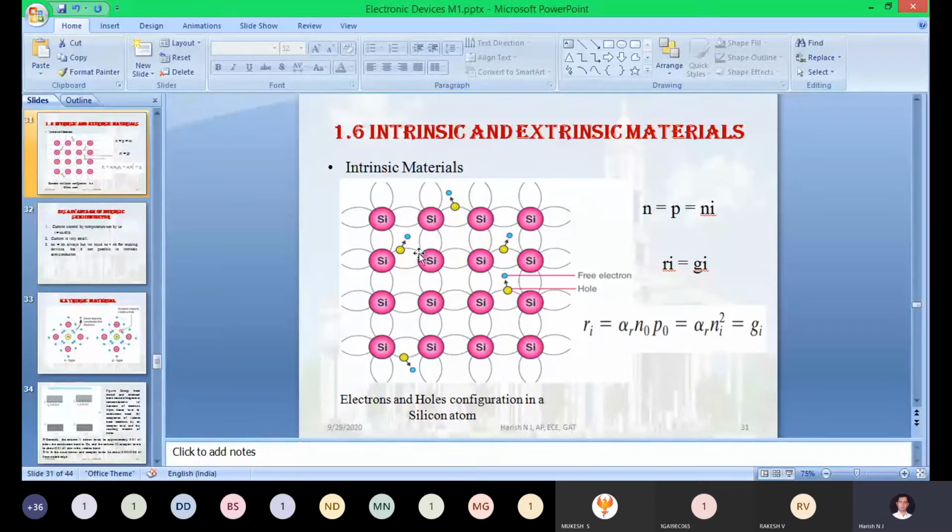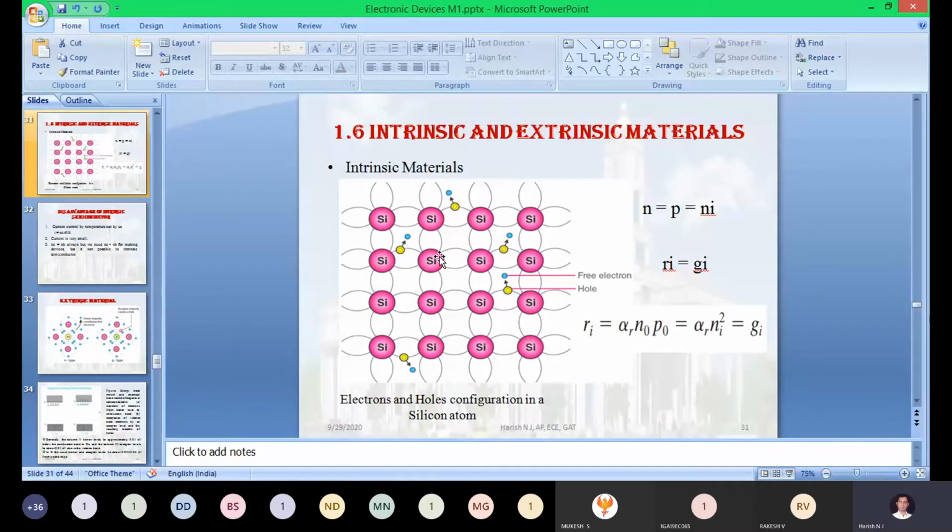What will it do? It will be sharing its three electrons with the neighbor silicon. Let us take the top one, left one, and bottom one, and share the covalent bonds. Now how many electrons are there around the middle boron atom? 2 plus 2 plus 2, totally 6. And the right side silicon is ready to contribute. Totally 7 electrons are there around the middle trivalent impurity boron atom. Still it requires one electron to satisfy the octet rule. Now what will happen?